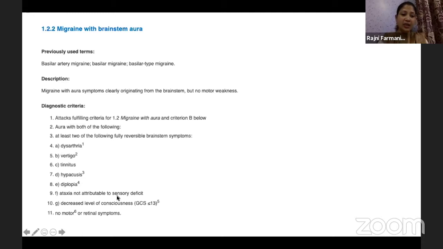That is how it comes in the differential for syncope, because decreased level of consciousness is also there. But yes, complete loss of consciousness, which is there in the definition of syncope, usually is not there. So we have to find out the specific clues in history: whether the child had clear loss of consciousness or it was just dizziness and the child did not feel well. And the headache history is important.